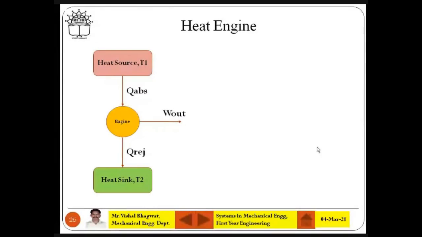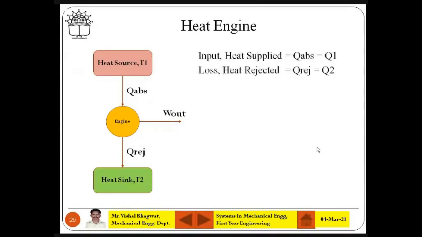So work output is always the difference between Q absorbed and Q rejected. Looking at the engine, you must understand Q absorbed is nothing but the heat supplied to the engine, that is Q1, which is of course from the high temperature body. You need to make sure of these terms. Heat is coming from the high temperature body, the engine takes that, tries with its capacity to convert all of it to work, and beyond its capacity rejects the heat to the sink.